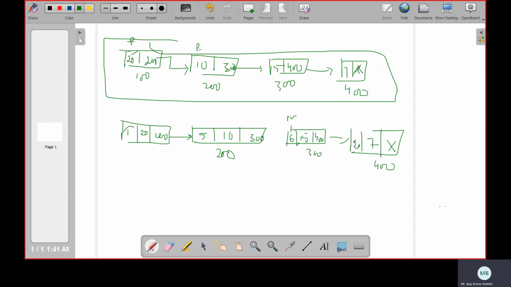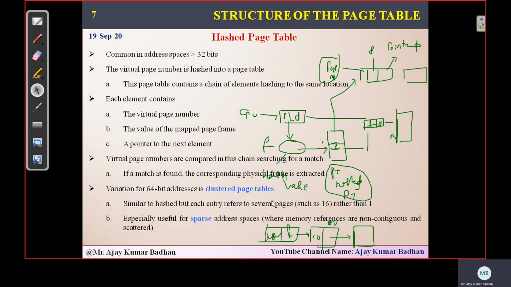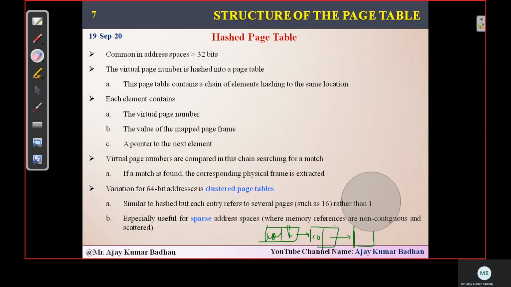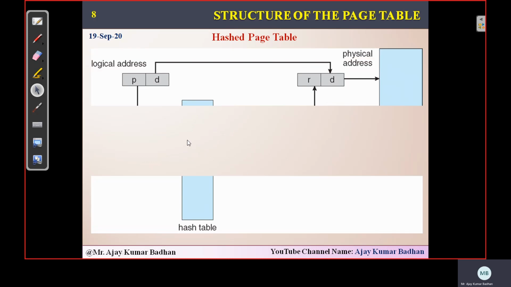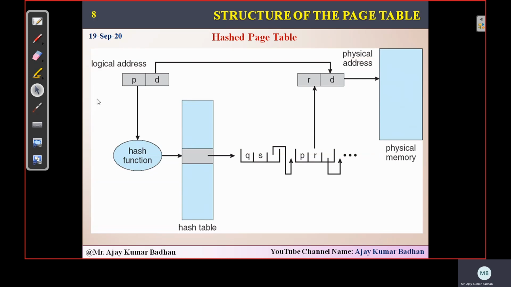Now these values 1, 5, these are the page numbers I'm talking about. But these page numbers we call hash values, and these are generated by using a hash function. Using a hash function, we can generate them. So that is what is represented here. Okay, I will show it in the diagram so that it becomes clear for you. Here it is, you can see here.